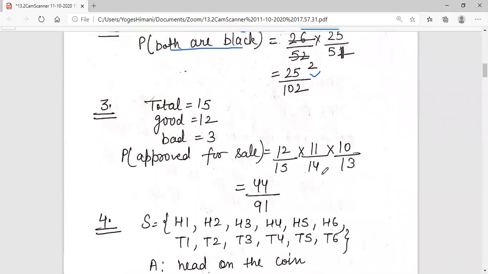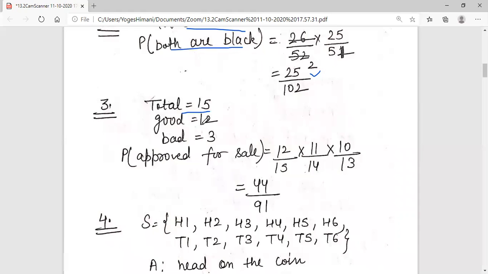Question number 3. A box of oranges is inspected by selecting 3 oranges without replacement, where in total there are 15, in which 12 are good and 3 are bad. Total oranges are 15, 12 are good. How many bad are there? 3. Find the probability if the box is selected.